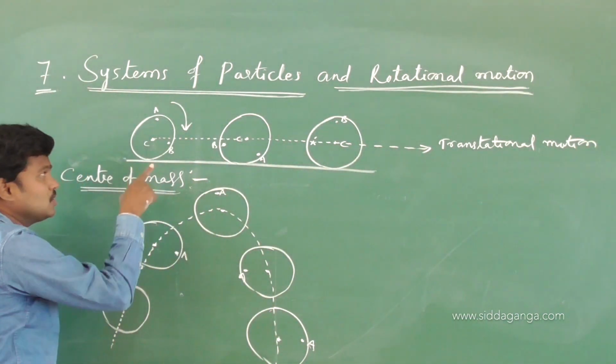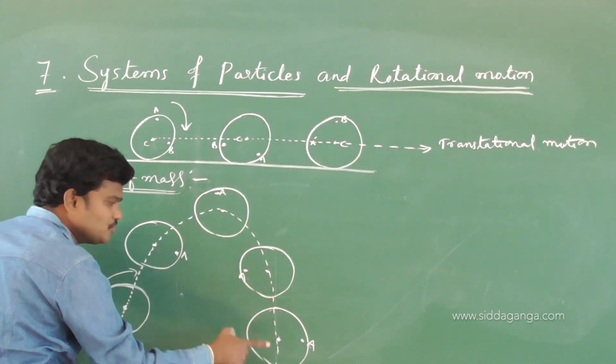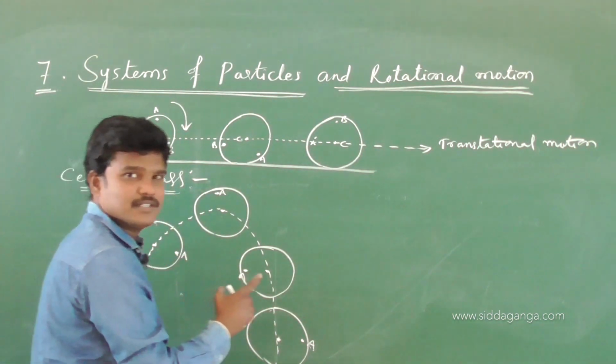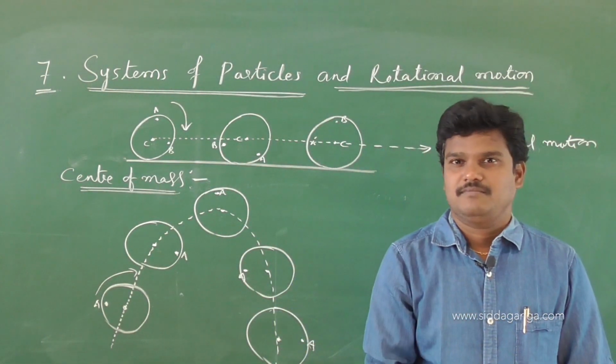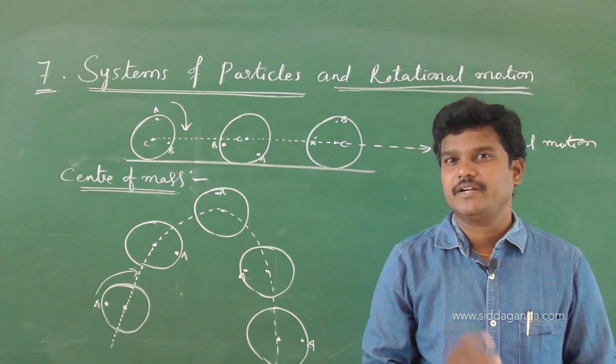Because of the center of mass, the particle follows a particular path.